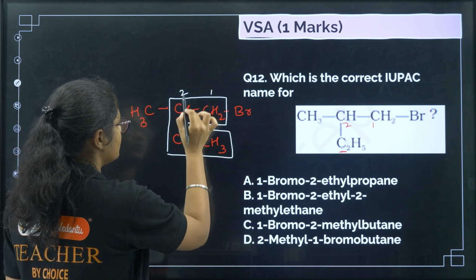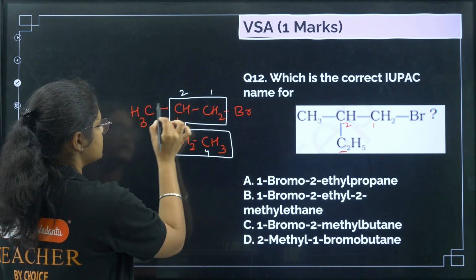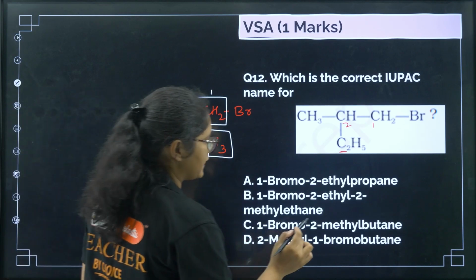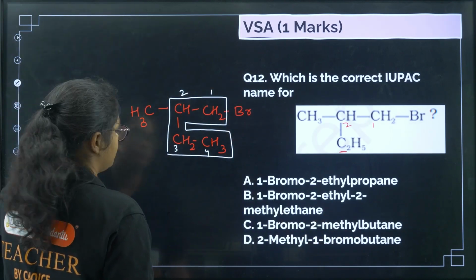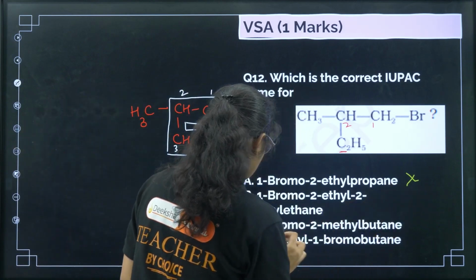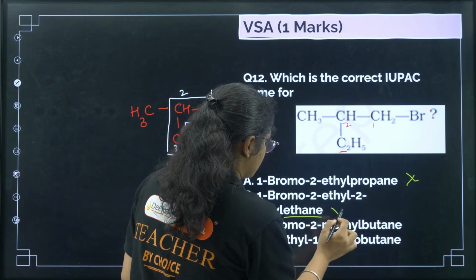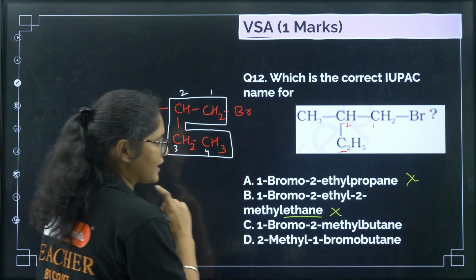So 1, 2, 3 and 4. On the second carbon we have methyl, so you can eliminate the options where the parent name is given as propane, right? We can eliminate this one. Here ethane, that is again wrong. Here 2 butane, that can be the answer, right?